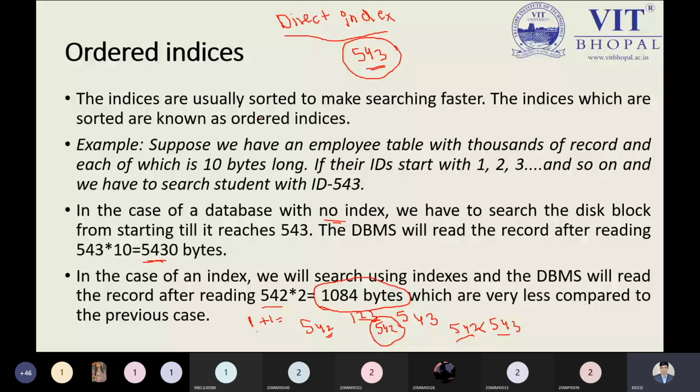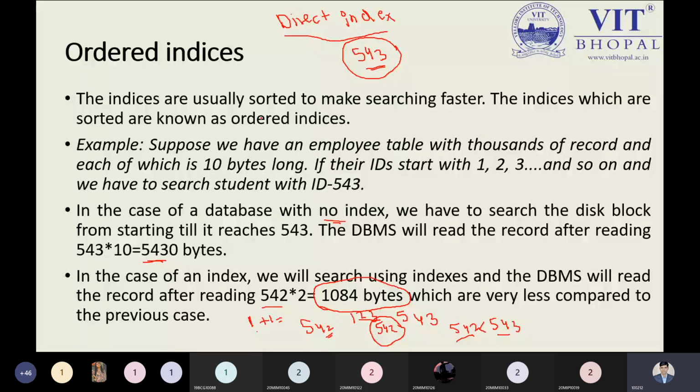If you are trying to read information from 1 to 543 without applying indexing, the first record will take 10 bytes, the next record will take 10, and again 10. It is clearly written here: suppose we have an employee table with thousands of records, each 10 bytes long.